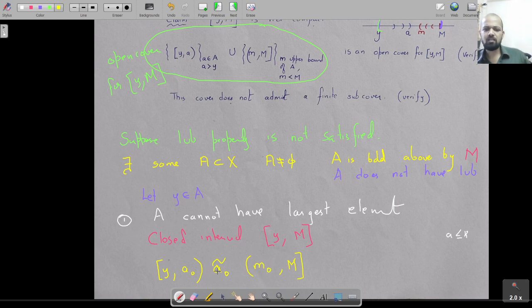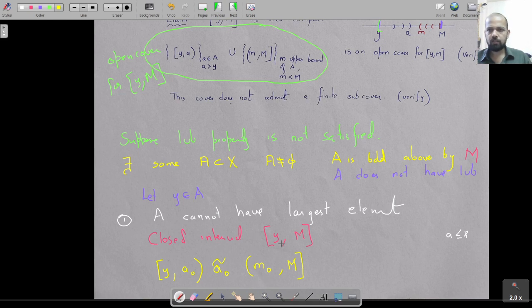So this a naught tilde is clearly neither here nor there, so you can easily conclude that this does not have a finite subcover, because any finite collection that you take, among all of these there's going to be a largest one, and among all of these there's going to be a largest one, so it will boil down to just the union of two. Then you can find a point in between, because a naught is not the largest element, you can find a point which is between a naught and m naught, and that point is neither here nor there. Okay, so I leave that to you to write the details. I've almost told you everything.